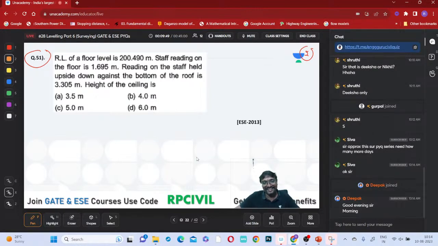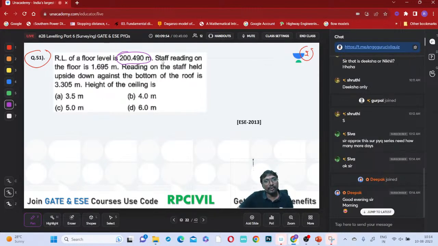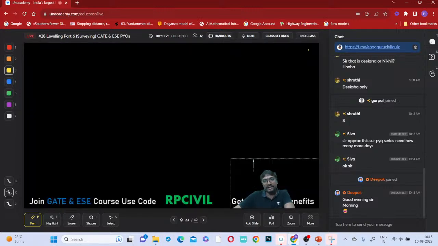Good morning. Okay. So the RL of this floor level is 200.49 meters. The staff reading on the floor is 1.695 meters, right? The reading on the staff held upside down. The leveling topic is going on, Koteshwar, right? Tomorrow that leveling will be over. Saturday I will not be taking the class. Monday onwards we will have the next chapter, okay? So at the bottom, what is the reading you are having? The RL of this floor level is what? 200 point 49.